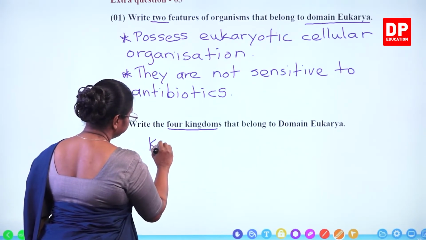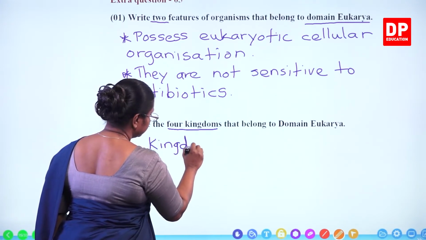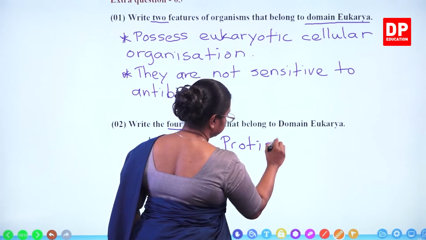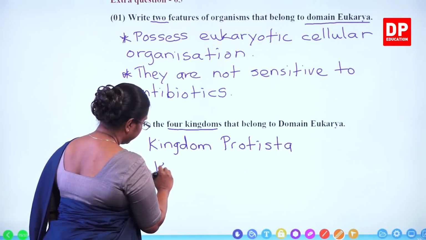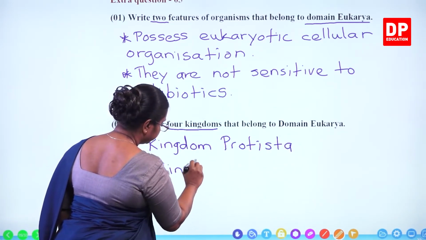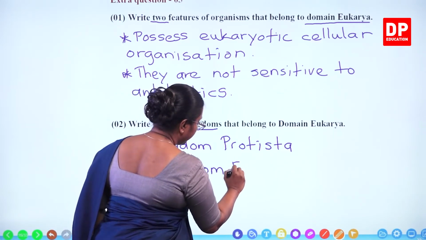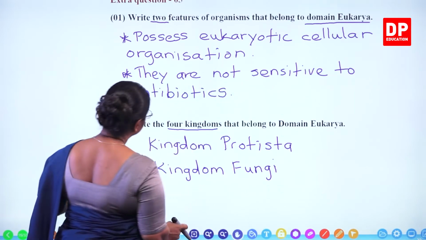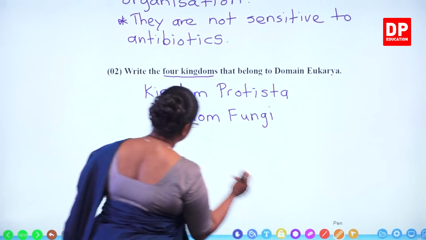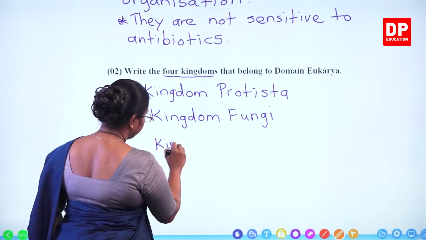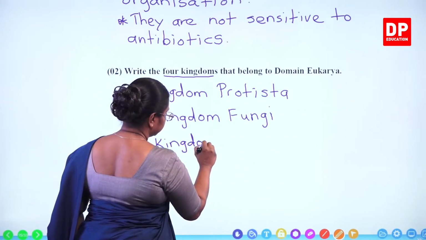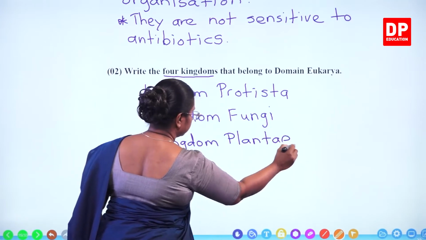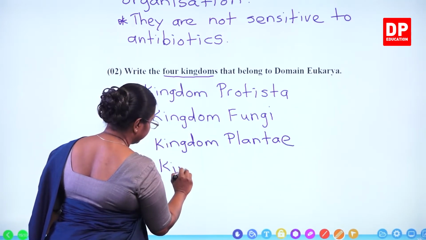So Kingdom Protista. Then we have Kingdom Fungi. Kingdom Plantae. And Kingdom Animalia.